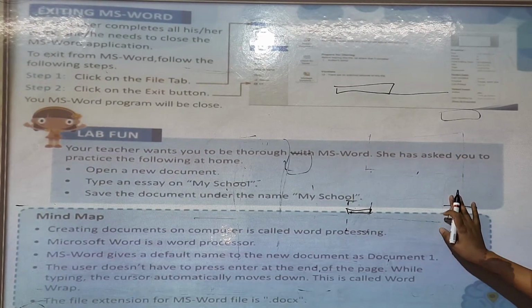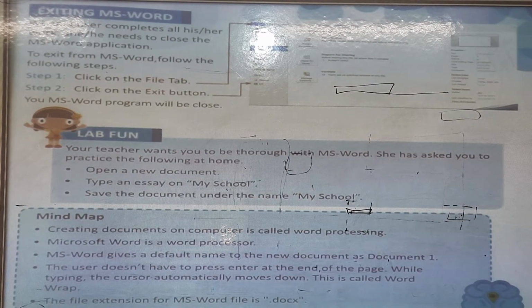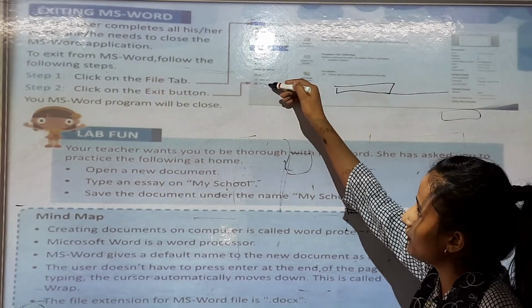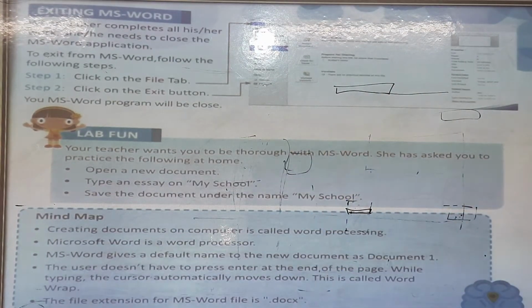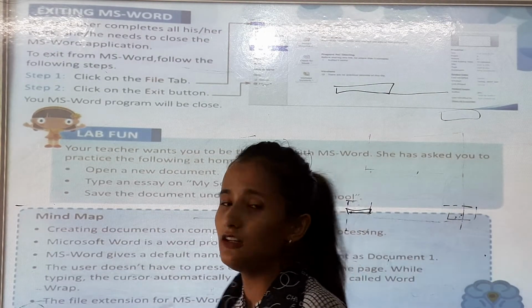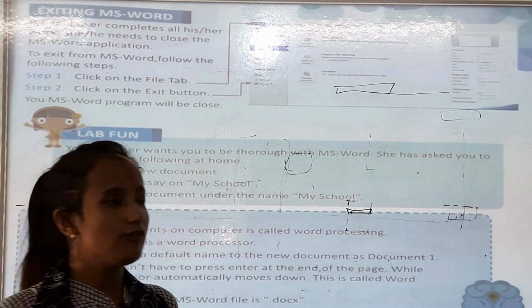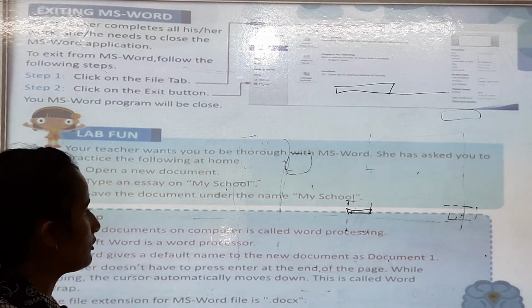Second step, click on the Exit button. You have to click the Exit button. Now, your MS Word program will be closed. So, like this you can close your MS Word. For that you have to follow the steps.